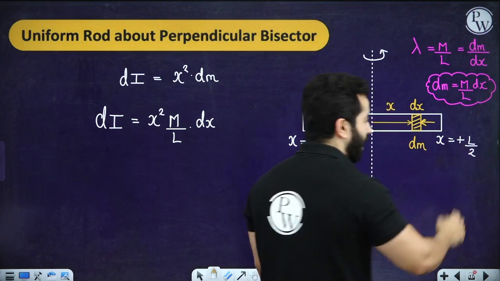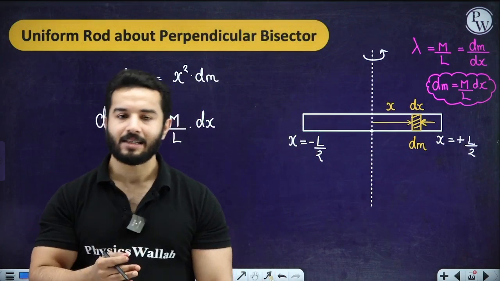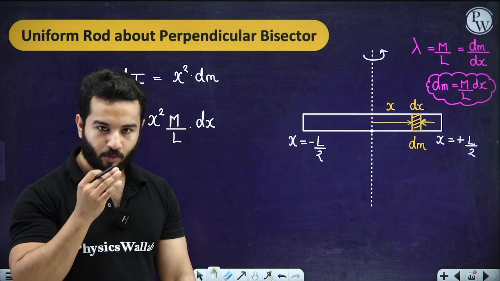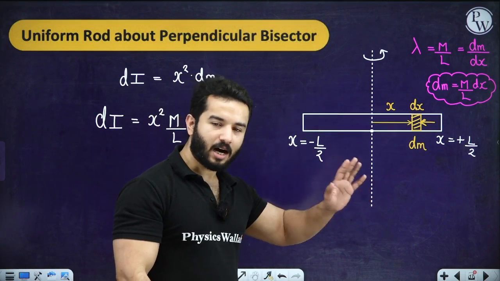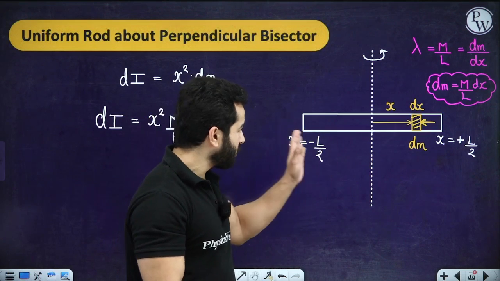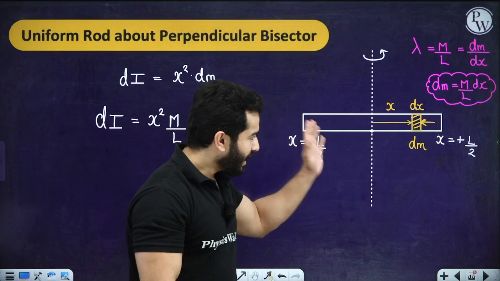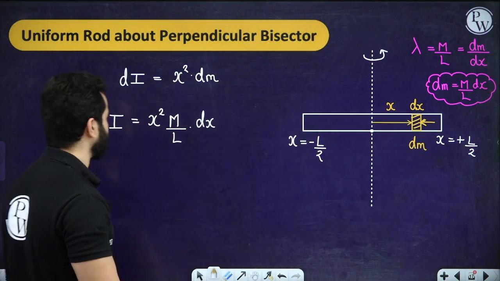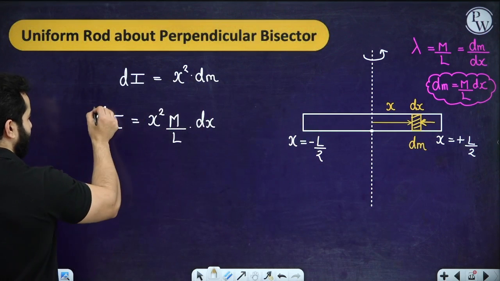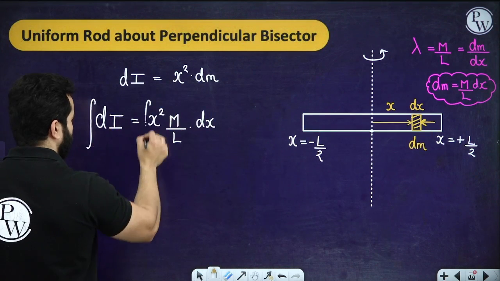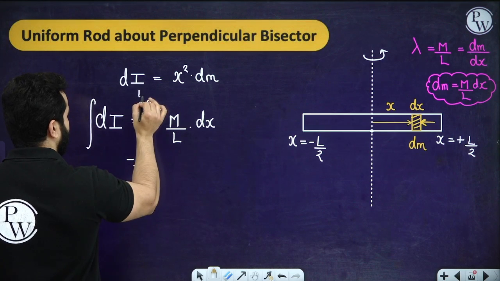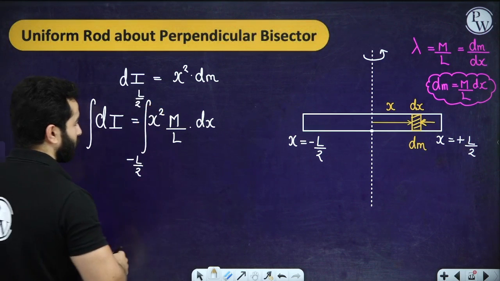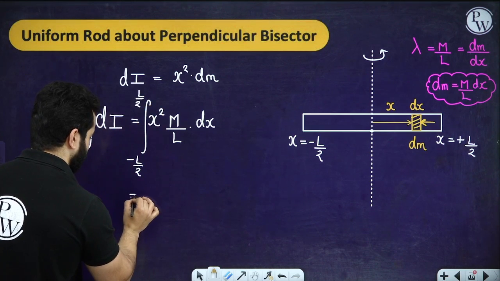I must use signs to explain that this is the perpendicular bisector and half of the rod is towards the left of this axis and half is towards the right of this axis. So now after integrating it, I'll get the moment of inertia of this system, and the limits are going to be minus L by 2 to L by 2. So let's quickly solve it.